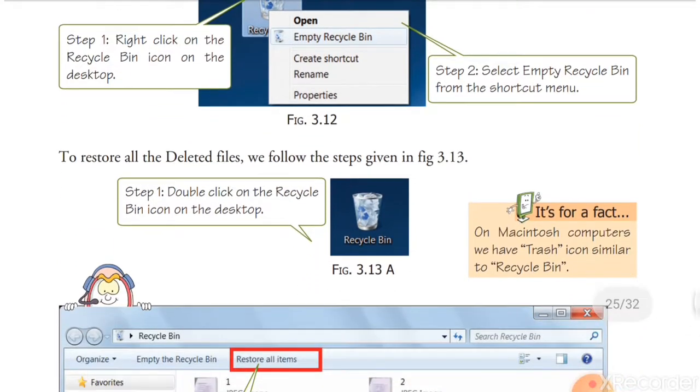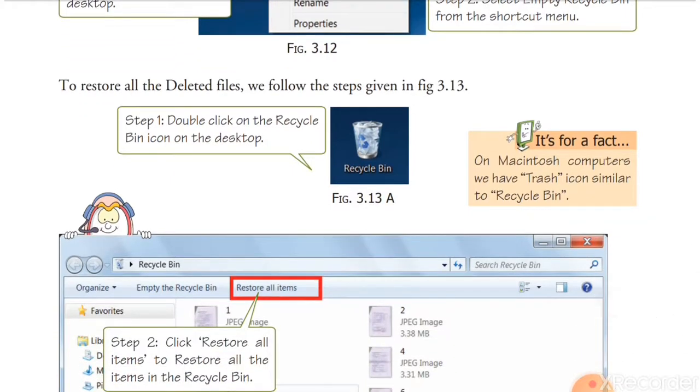Restore all the files that you have deleted. Suppose you have deleted a file from the computer by mistake and you want to restore it, to bring that file back to the location where you deleted it. Then open the recycle bin. How will you restore the file? Double click on the recycle bin on the desktop to open it.